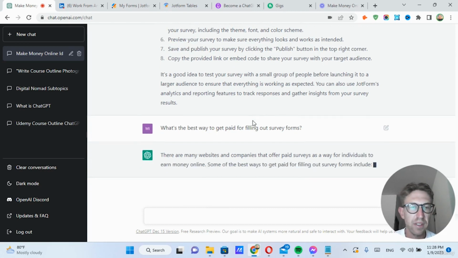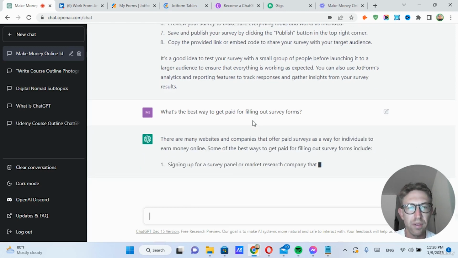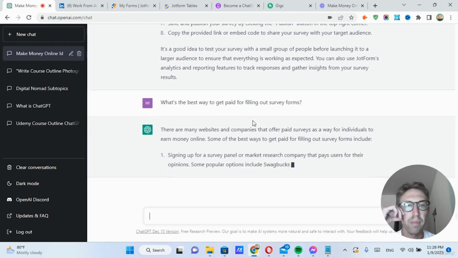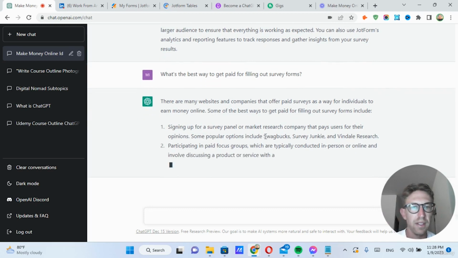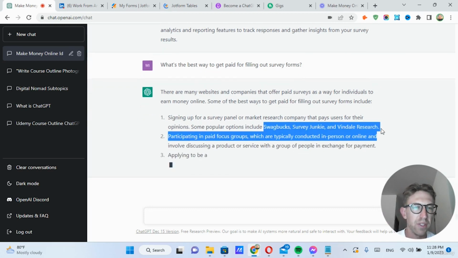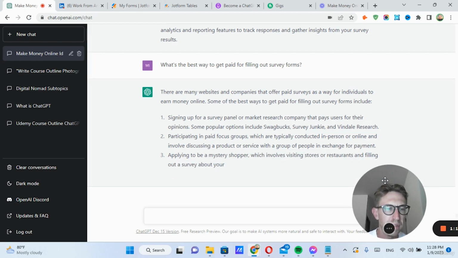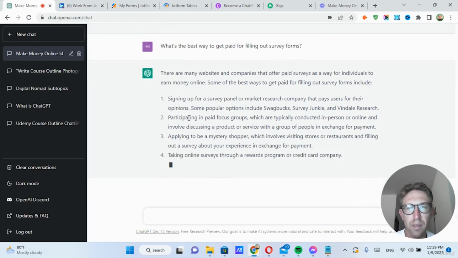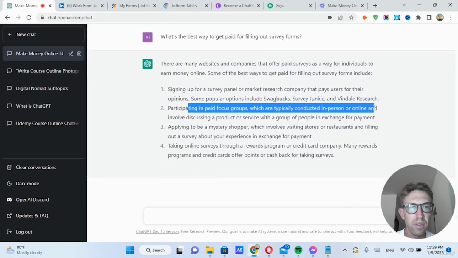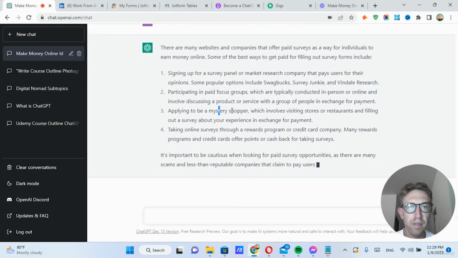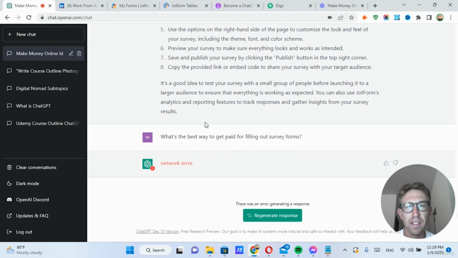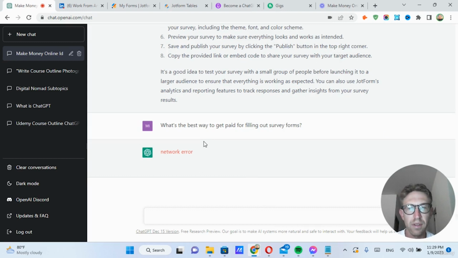And it's probably just going to list off a few examples. So signing up for a survey panel, market research company that pays users for their opinions. And then here's a few examples: Swagbucks, Survey Junkie, and Vindale Research, which I've never heard of before. Participating in paid focus groups, in person or online. Applying to be a mystery shopper. I have no idea what that means. Taking online surveys, and then for some reason there was a network error because the server must be overloaded.